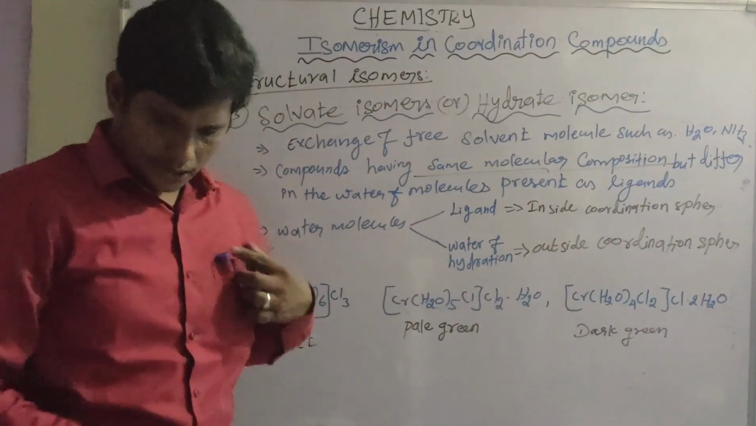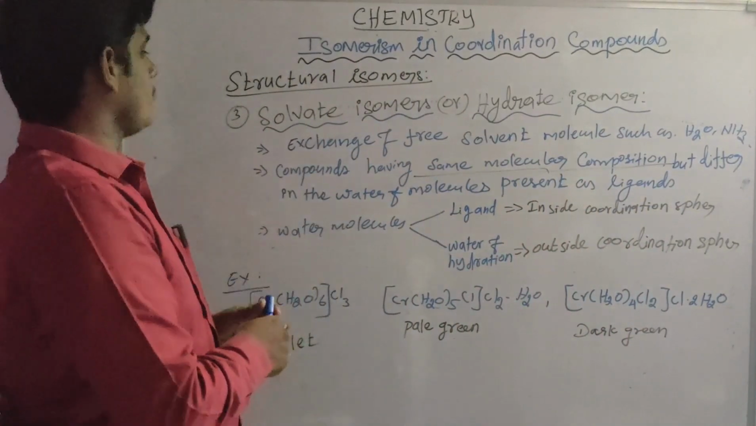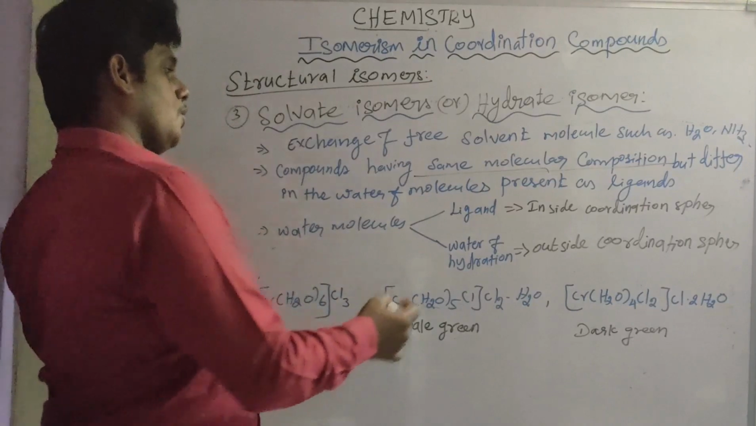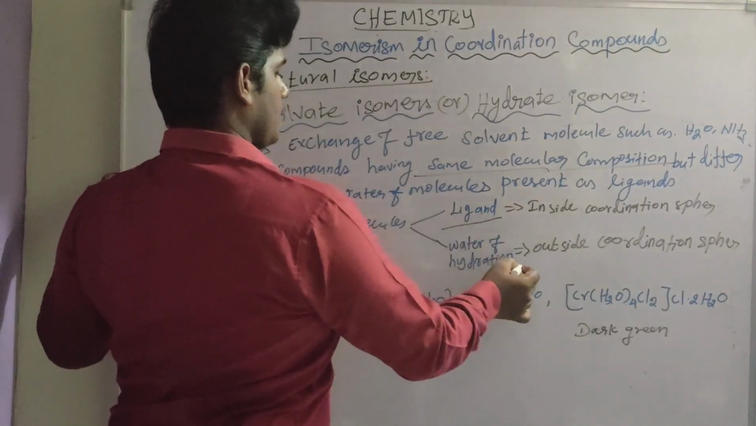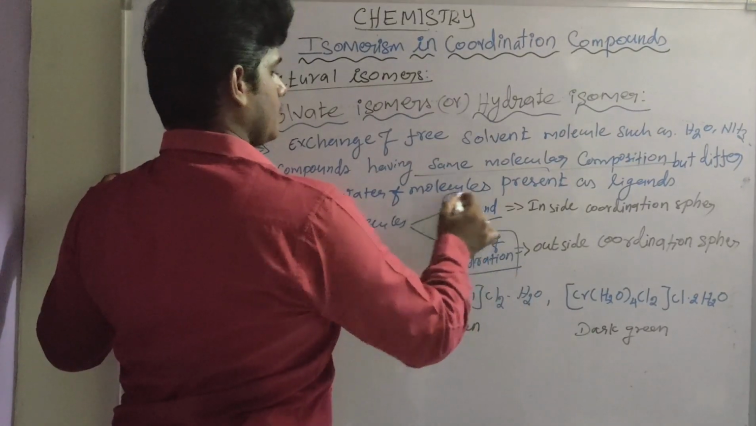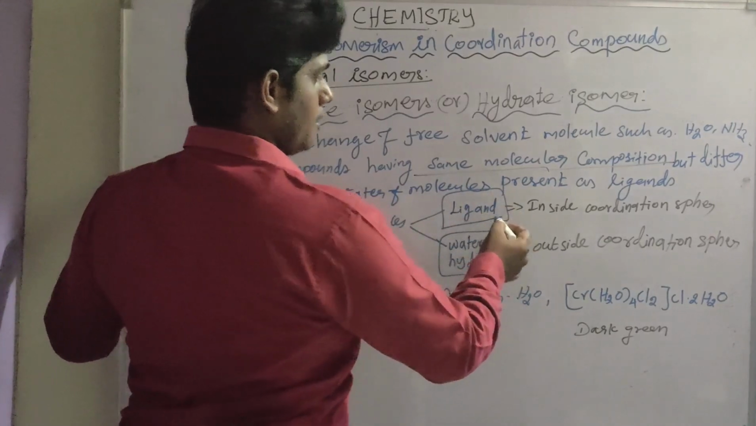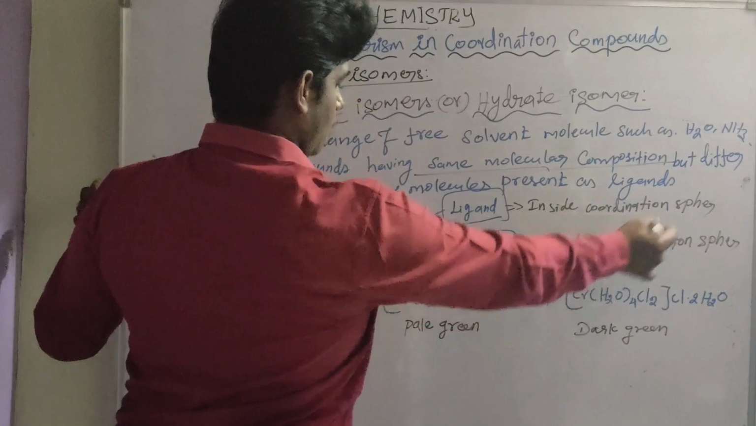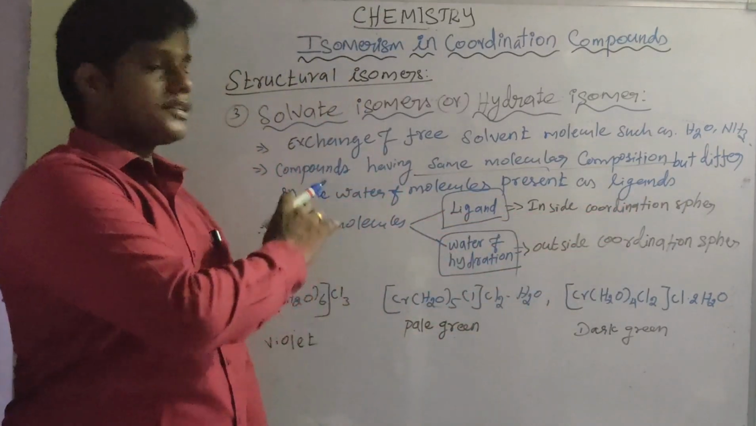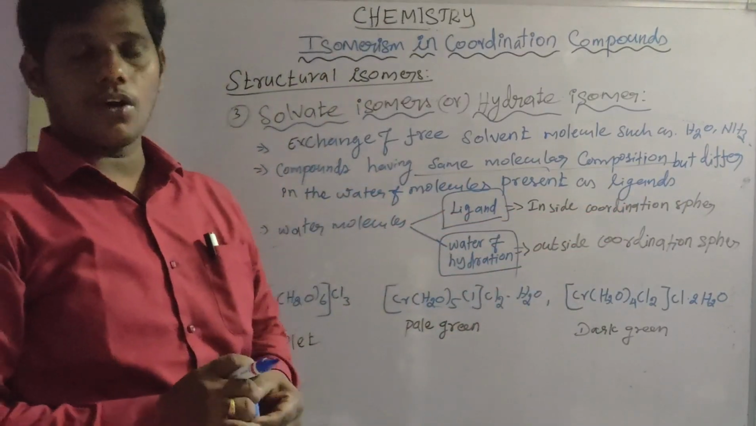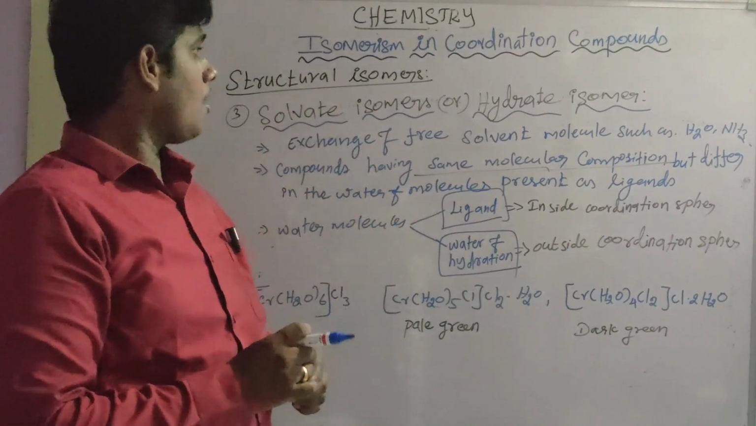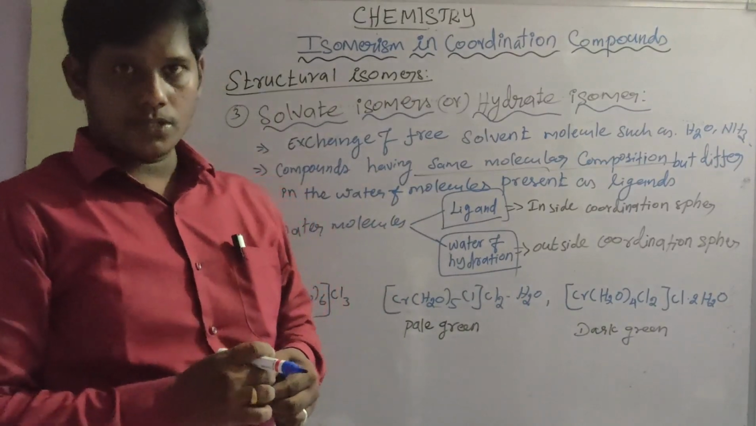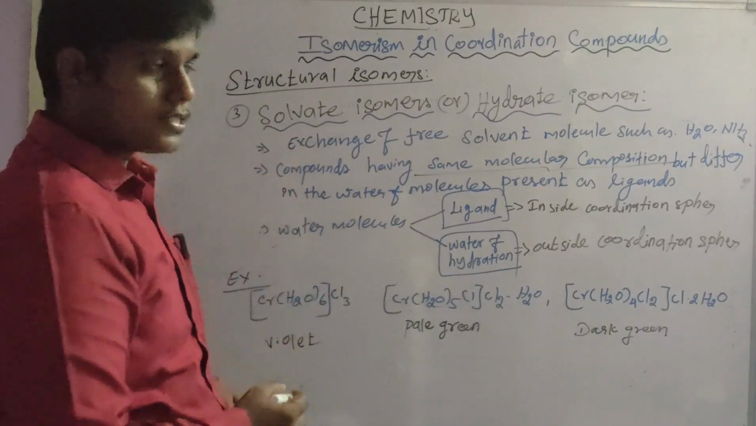Okay. So as already said, water molecule acts in two ways. One is as a ligand, another is as water of hydration. The ligand is inside the coordination sphere, and water of hydration is outside the coordination sphere. This is called hydrate or solvent isomers. One example is a good example.